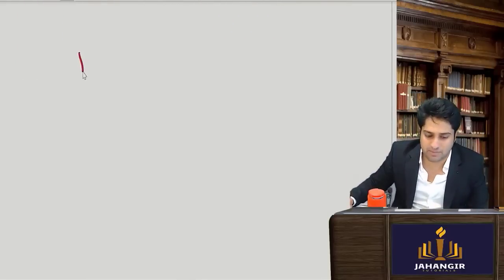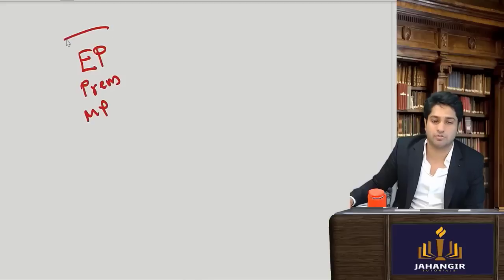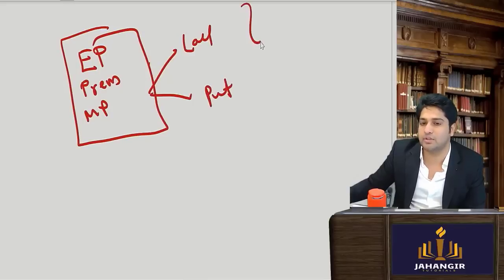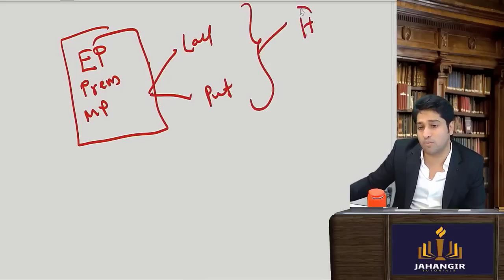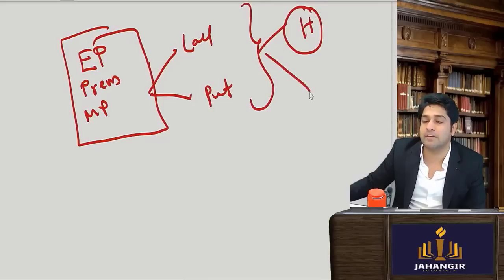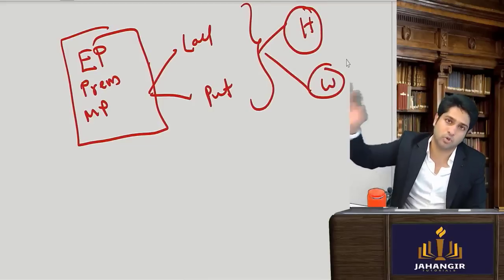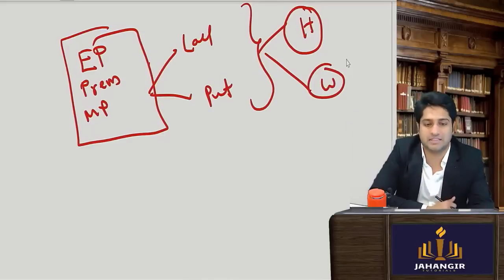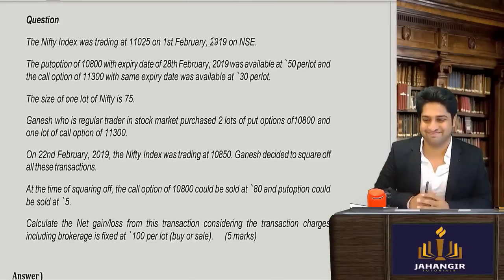So again, to simplify, you always have to remember one will be an expiry price, the exercise price, one will be the premium, and one will be the market price in the end. You have to compare this, look at what kind of option it is, whether it is a call option or a put option, and then always think from the holder's point of view. If they've asked from the writer's point of view, do it from the holder's point of view, and in the end change the sign.